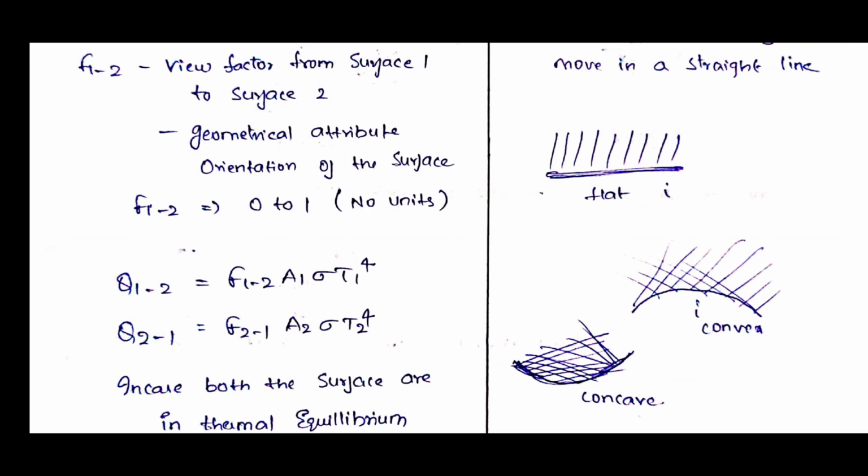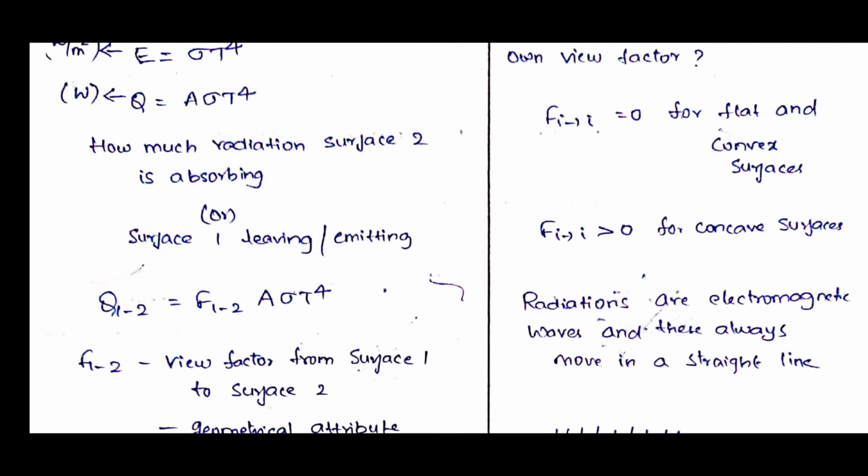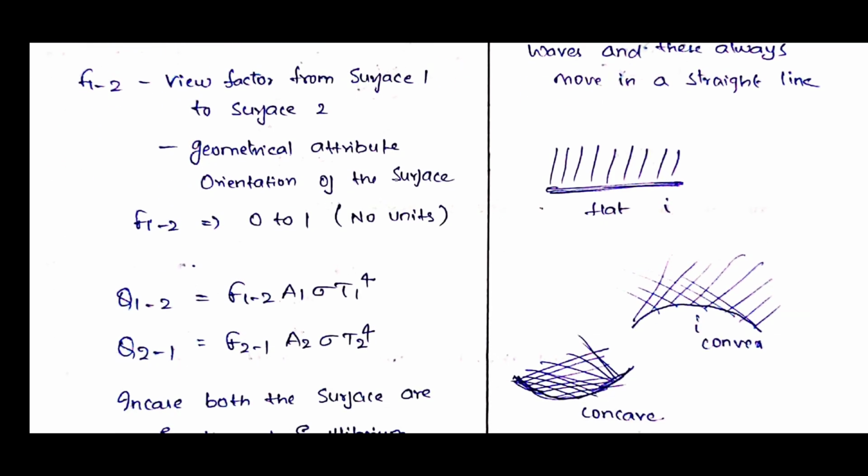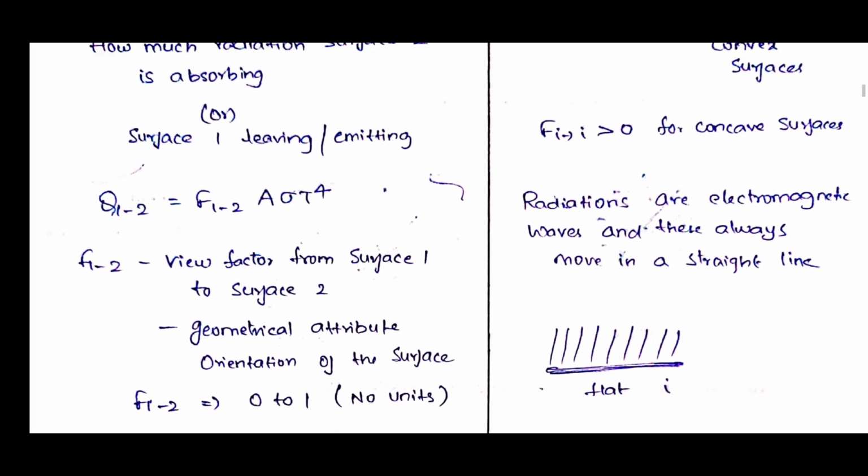If they are not falling, the shape factor will be 0. That means for flat and convex surfaces, the shape factor is 0. That means F11 or Fii is equal to 0 for flat and convex surfaces, whereas F11 or Fii is greater than 0 for concave surfaces. We don't know the value, but it will be greater than 0, because there is a chance of the radiations leaving the surface falling on the same surface again.